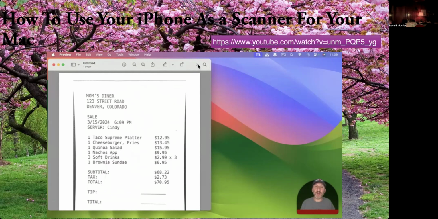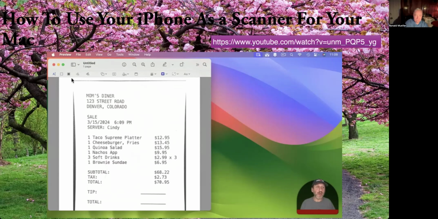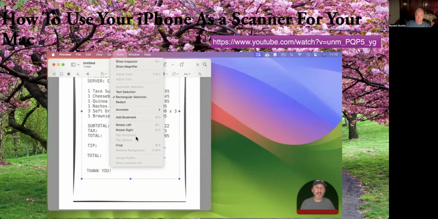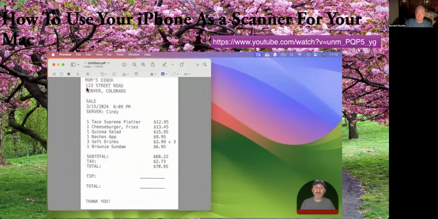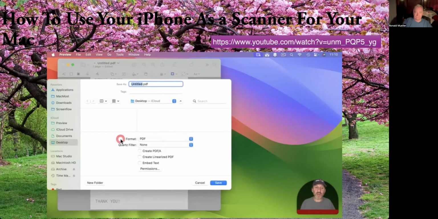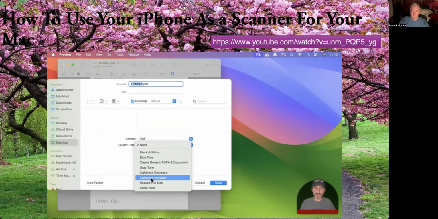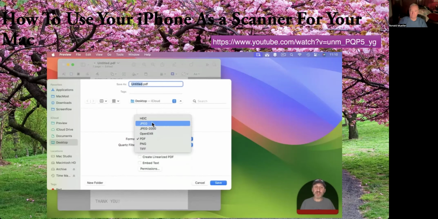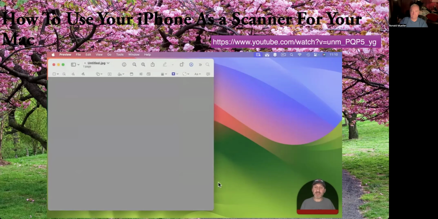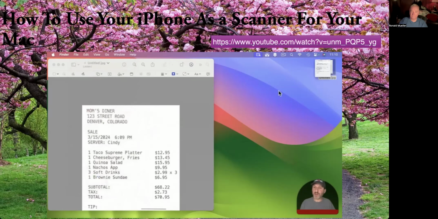This is handy because I can now go in and edit it. So I'll go to markup tools here. I will crop it here to only what I need. And when I save it, I can actually save the format as a PDF. And you might find under Quartz Filter the ability to use a reduced file size, which will save something smaller. Or perhaps I can just save it as a JPEG. And I can set the resolution here and the quality. So notice if I save this, I'll just save it to the desktop. This saves a pretty small file right here, only 46K. So if you're looking to save some space and have smaller scans, that's one way to do it.